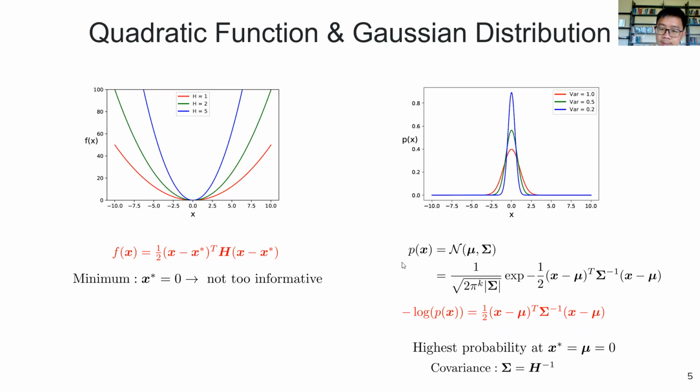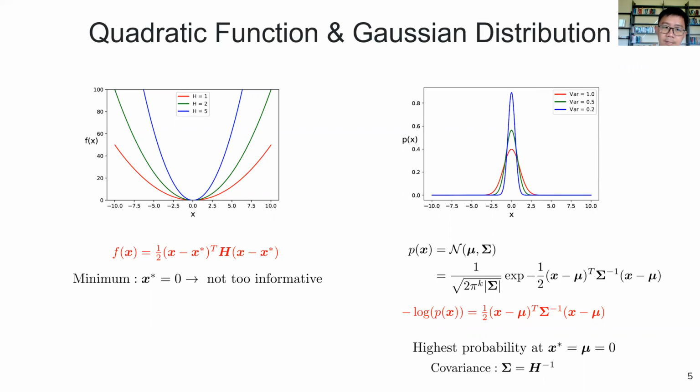So we can see that the point with the highest probability of this Gaussian is equal to the minimum of the cost function, while the spread of the distribution, the covariance or the variance, is equal to the inverse of the Hessian here, or the inverse of the curvature.